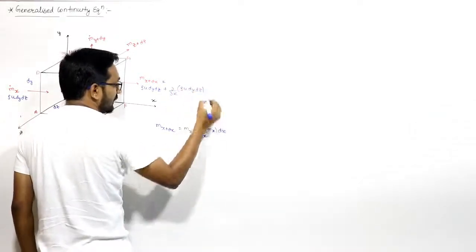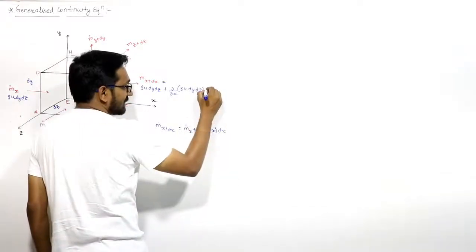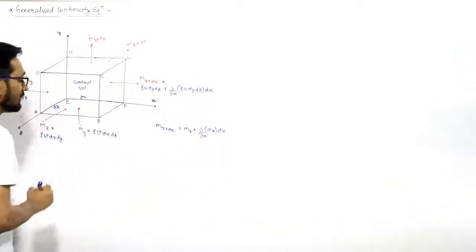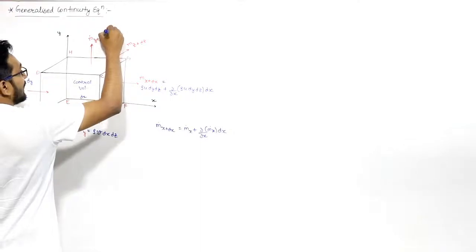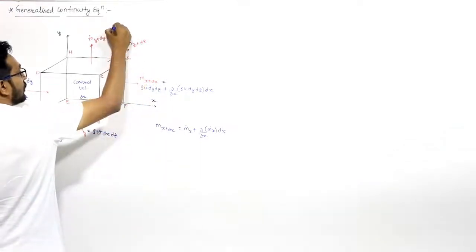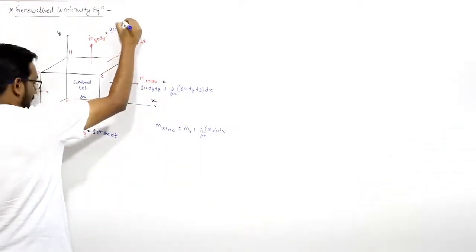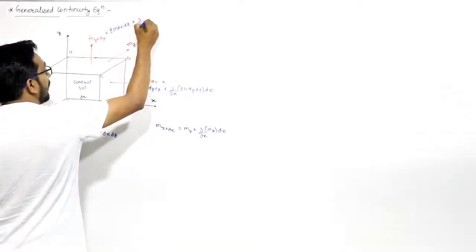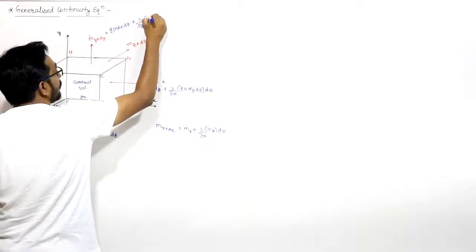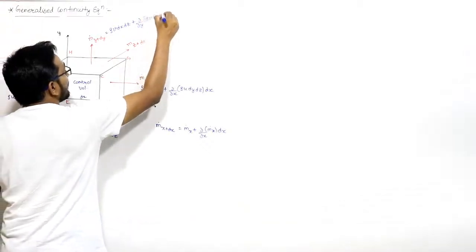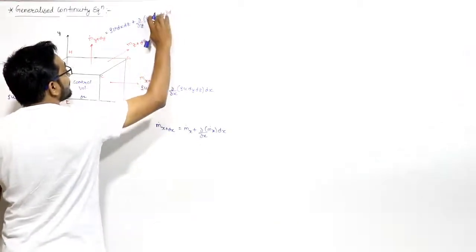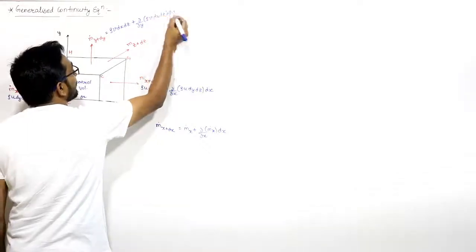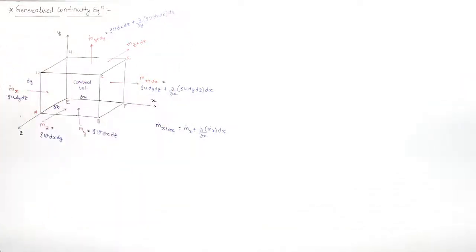Right? Similarly, you can write m dot y plus dy, that will be m dot y, that is rho v dx dz, plus del by del y of m dot y, that is rho v dx dz, into dy. This is m dot y plus dy.